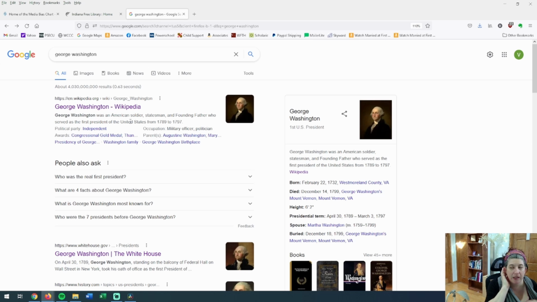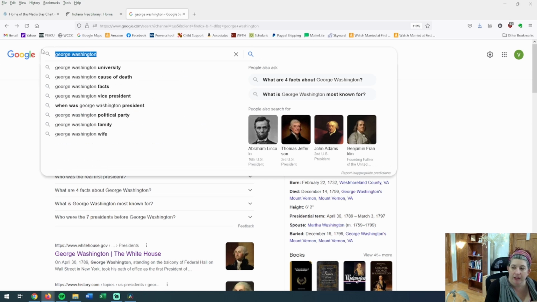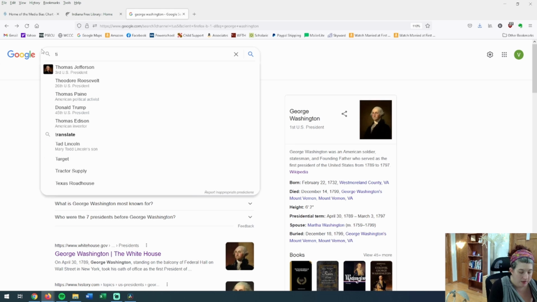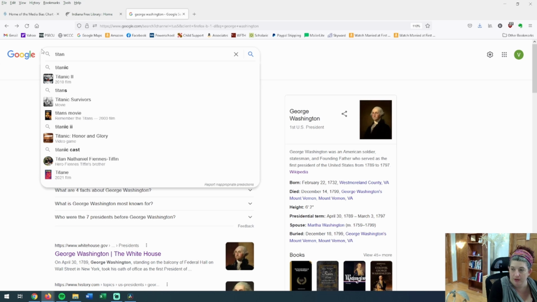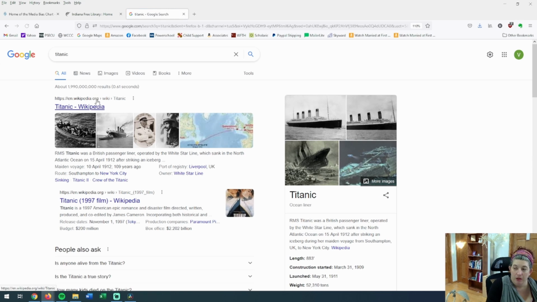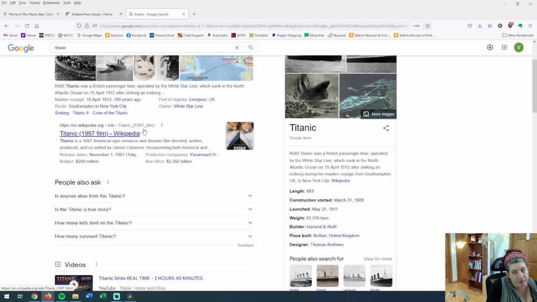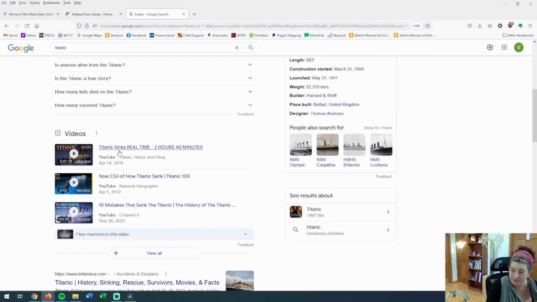Or you pick somebody that maybe has a lot of information about it, and it's a little bit more difficult. Let's pick the Titanic, because here again is Wikipedia, and we can use that to find sources. But here's a confusing thing. Here's the Titanic, the 1997 film. Well, that was set on the Titanic, but that is not a true story. It is a made-up fictional story. So I would not want to go to this Wikipedia entry and find out things about the Titanic.